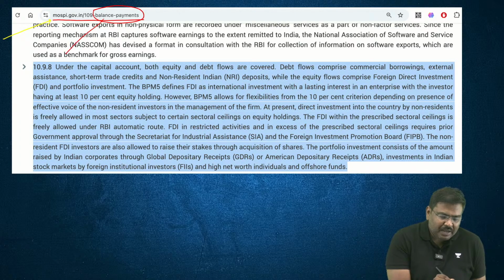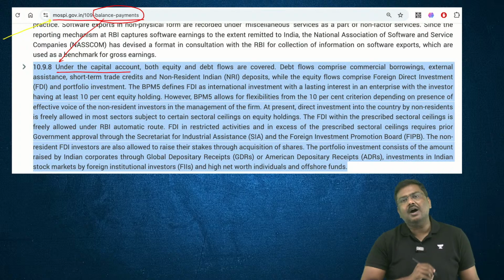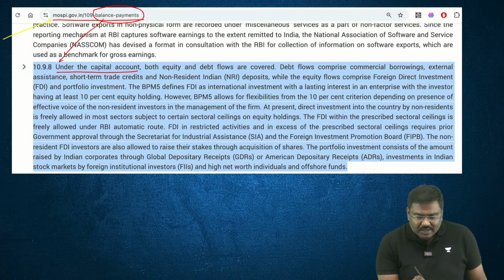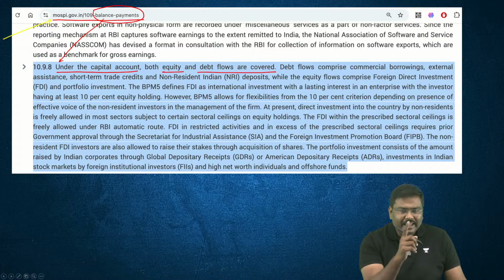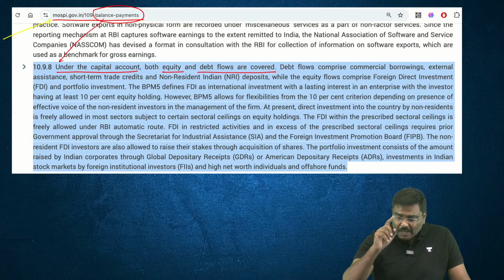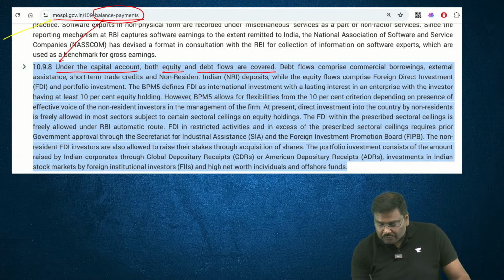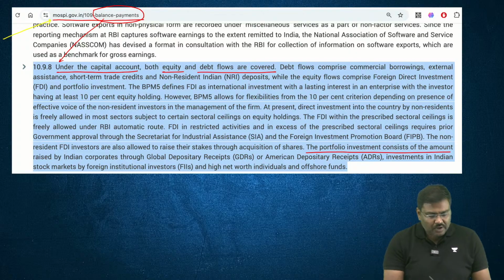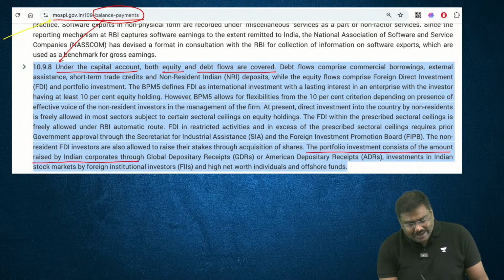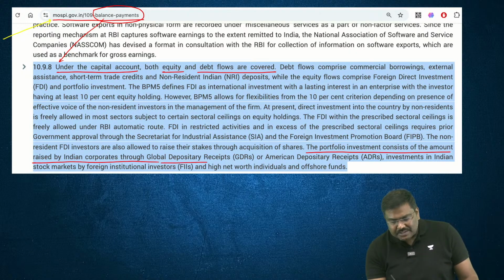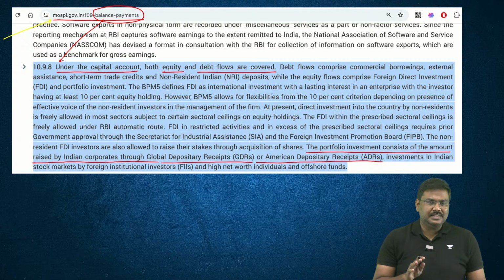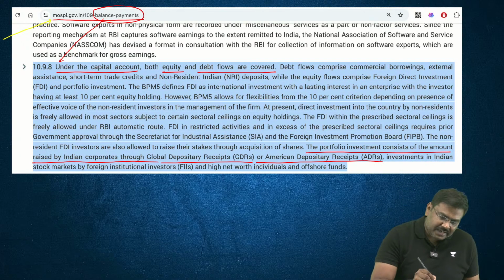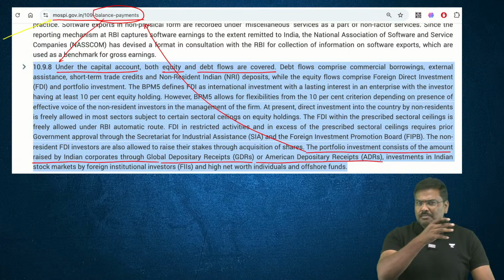Under balance of payments, they are talking about capital account. Capital account will consist of both equity and debt flows. Right, debt and equity flows. And one type of equity flow, the portfolio investment, will consist of amount raised by Indian corporates through global depository receipts or American depository receipts. So there is a source within the website of MOSPI.